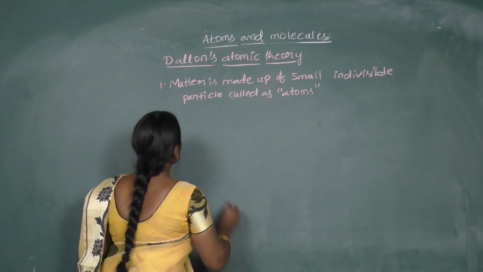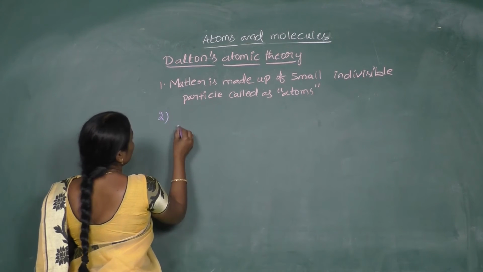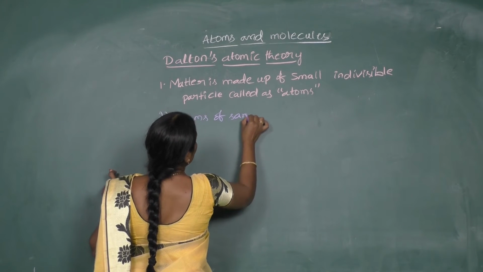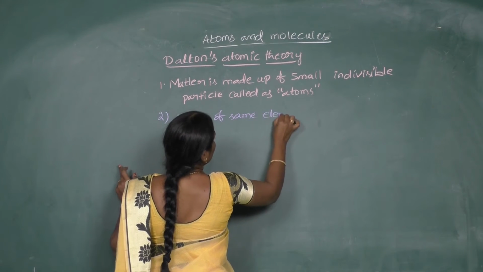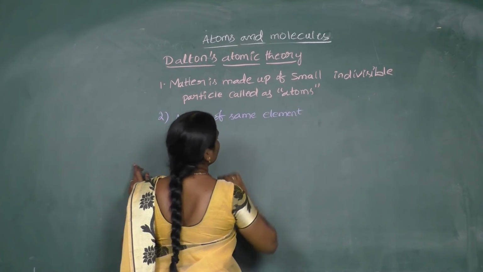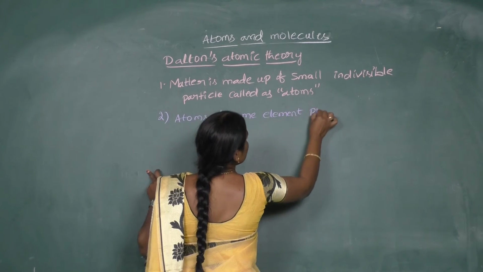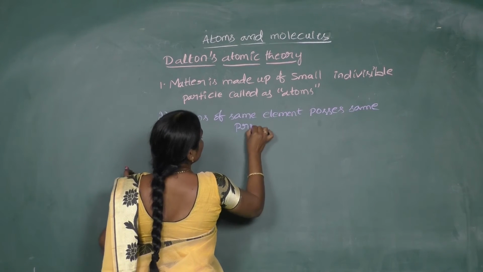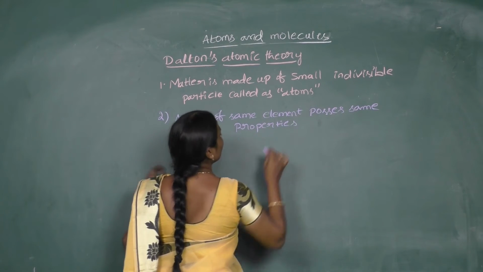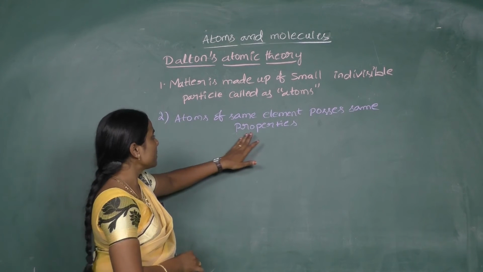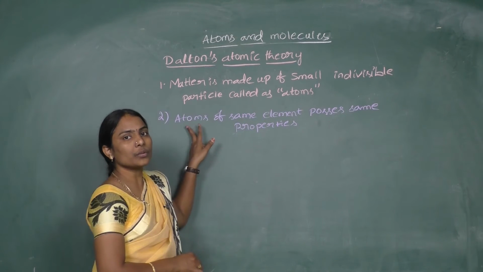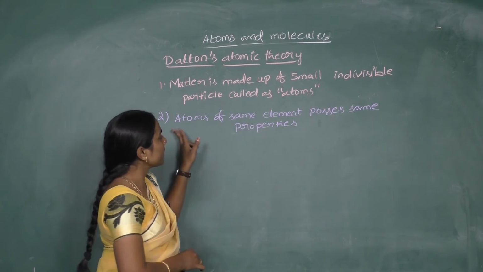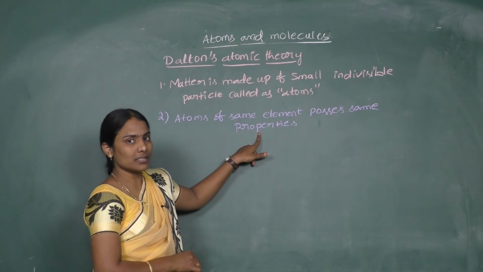Now the second point says that atoms of the same element possess the same properties. If two atoms of the same element are compared, then their properties remain the same.